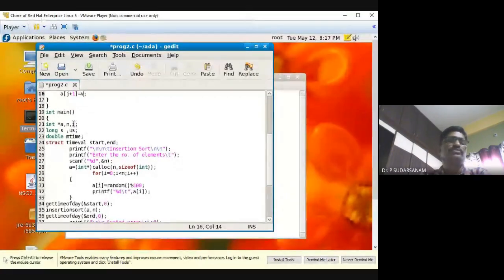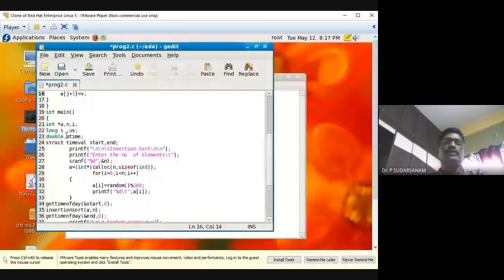So now you know that star a is nothing but a pointer variable, it will represent the next memory allocations. So how many values you want, you can allocate during the runtime of the program. That is the reason I have taken dynamic memory allocation. Sometimes you give 5, sometimes you give 2 lakhs, sometimes you give 10 lakhs. Whatever you want, you can give it, no problem.